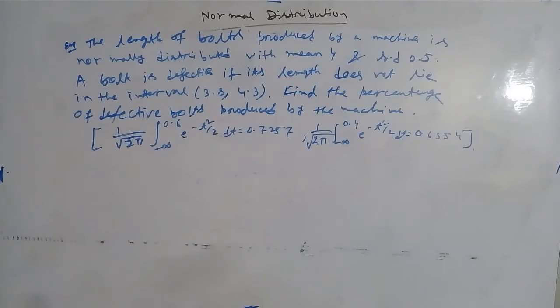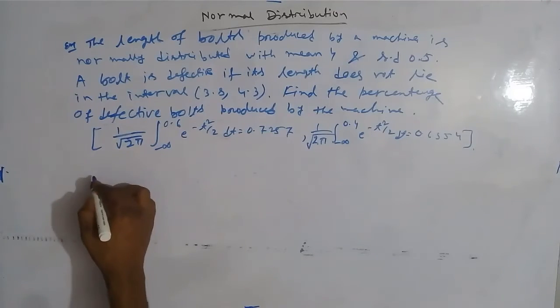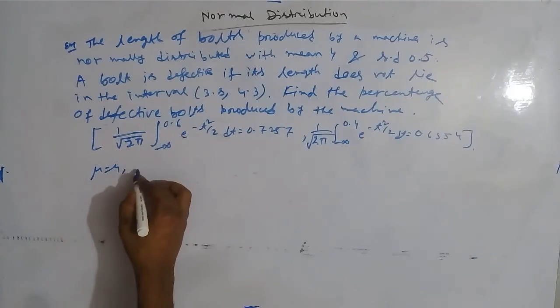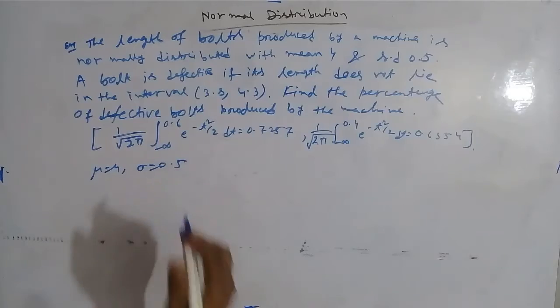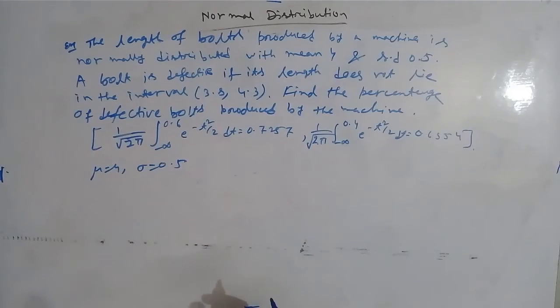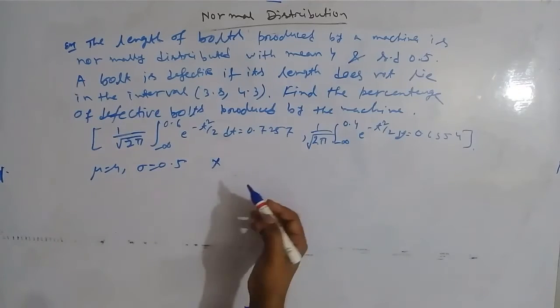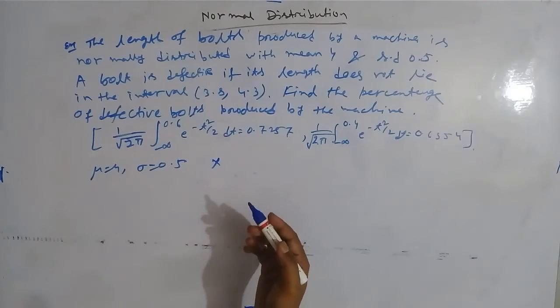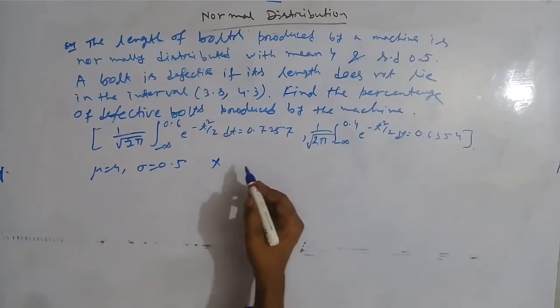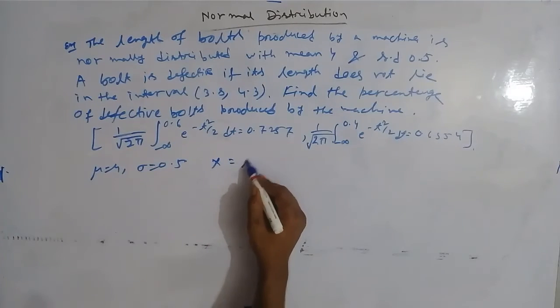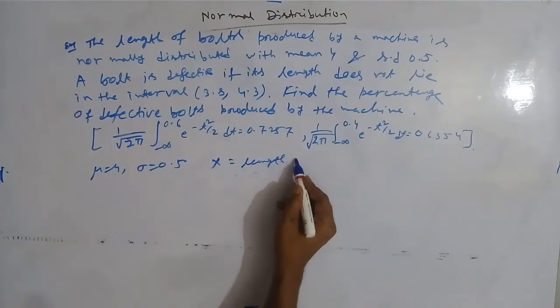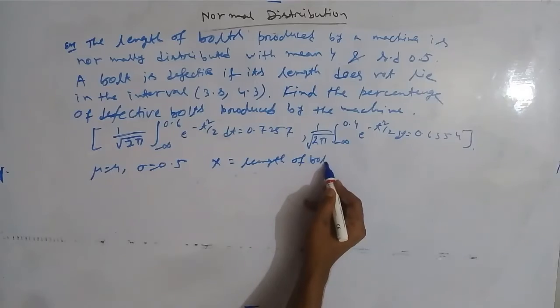So what I was telling, mu equal to 4 and sigma equal to 0.5, these are given, mean and standard deviation. So let capital X be a continuous variable which denotes the length of bolts.